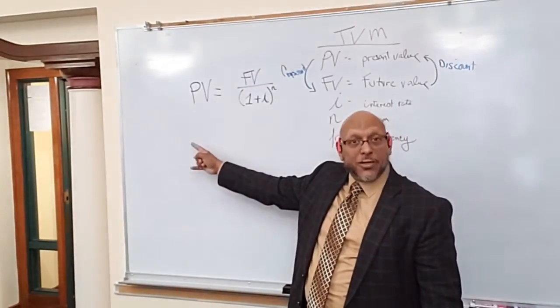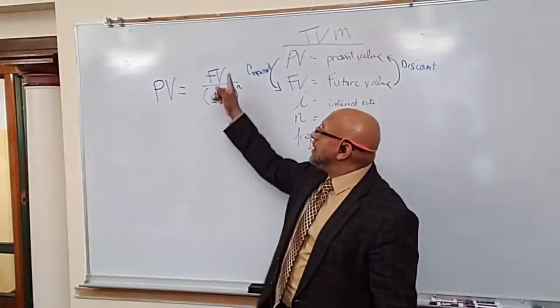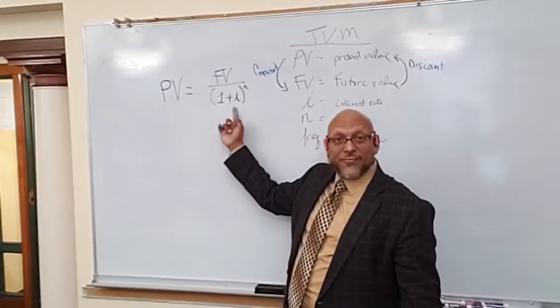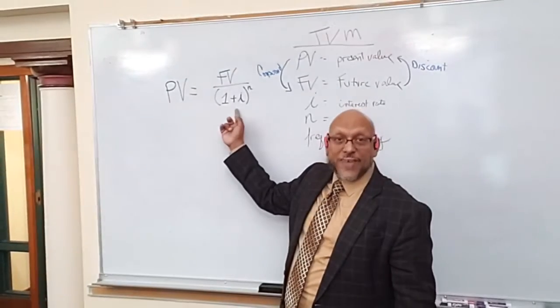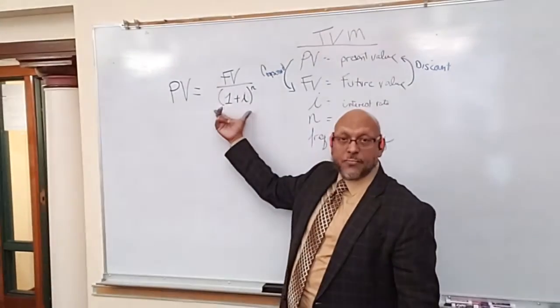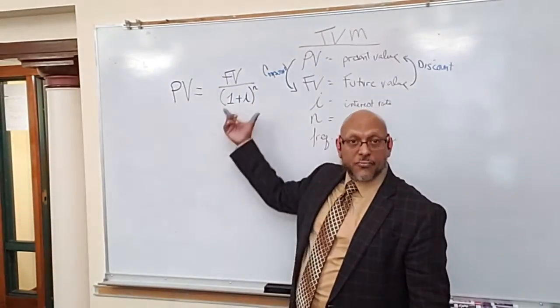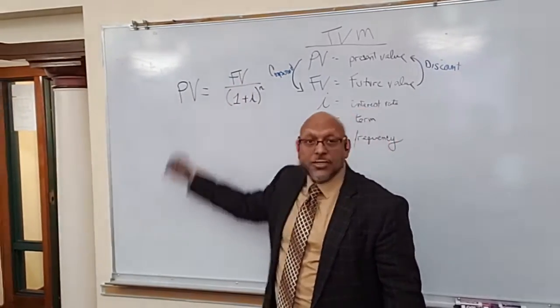That's why it's called a discount. It's discounted from that future value. And the future value is divided by this factor here. I call that the future value interest factor. If you divide future value by the factor, you'll get that present value.